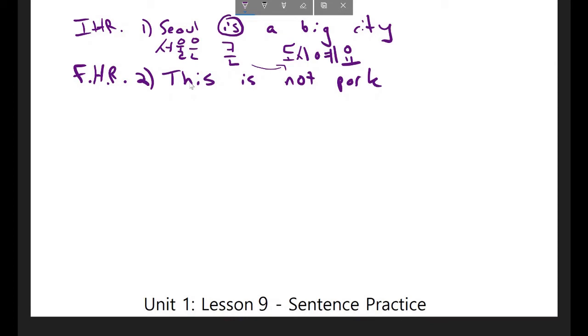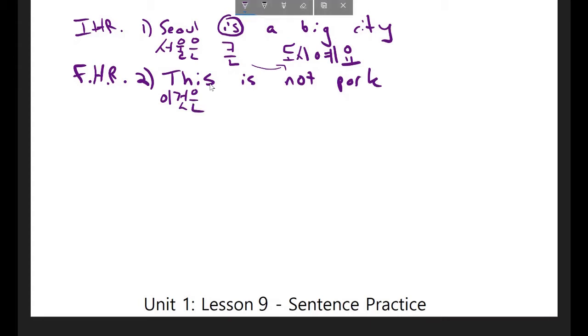Okay, the subject of the sentence is this, or this thing. You could also say this sentence is, this thing is not pork, but you could also just simplify it to say this. The way you say that is 이. 이 just refers to this something, but if you're talking about this thing, you'd have to say 이것, and that's the subject, so I'm going to include the subject particle here.